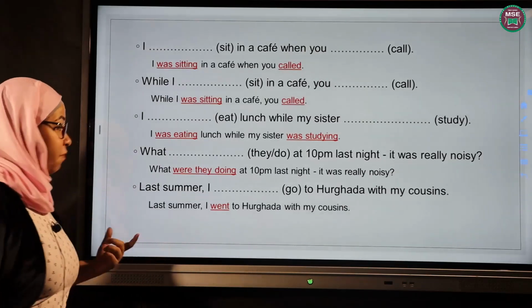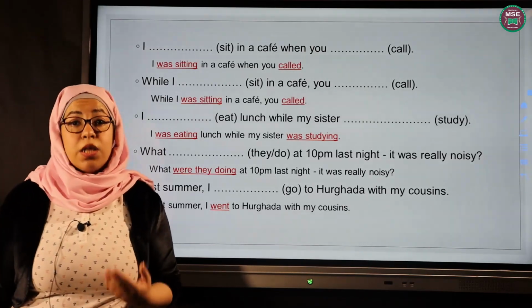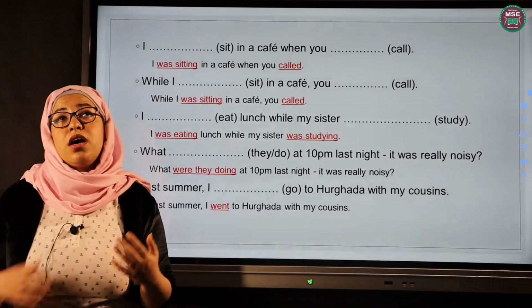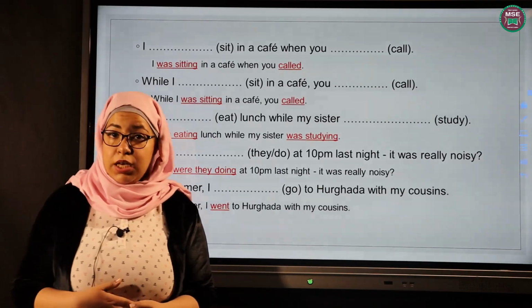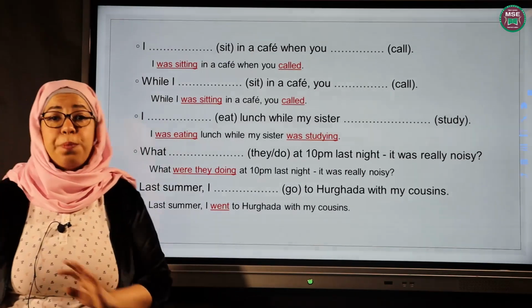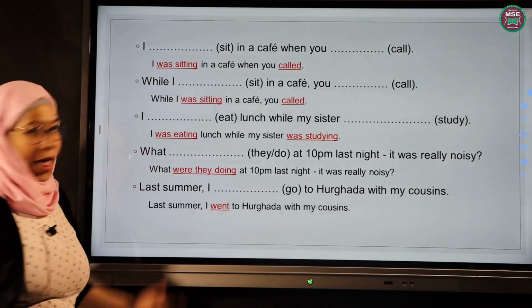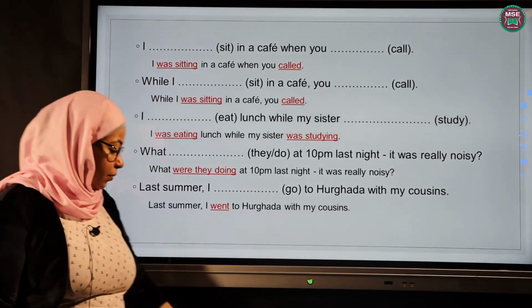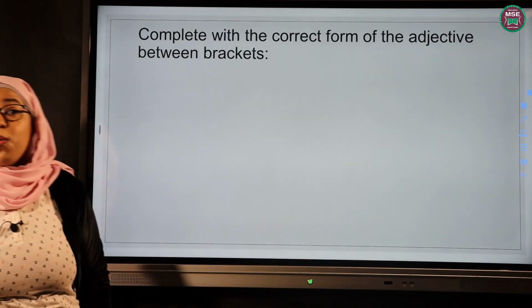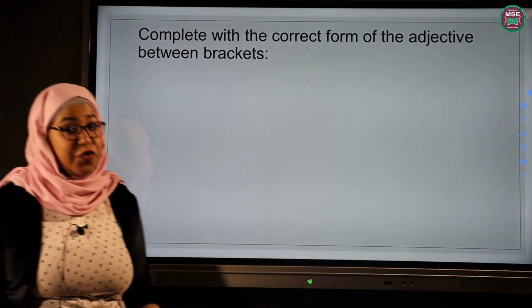So remember, some verbs are irregular. Most verbs with past simple, we usually add d or ed or ied. But some verbs are irregular, like go. It changed completely and it becomes went. Okay? We are done with the first exercise we have for this revision.